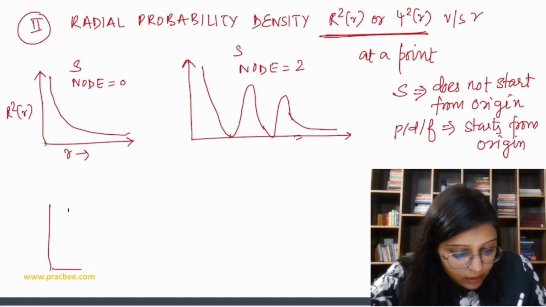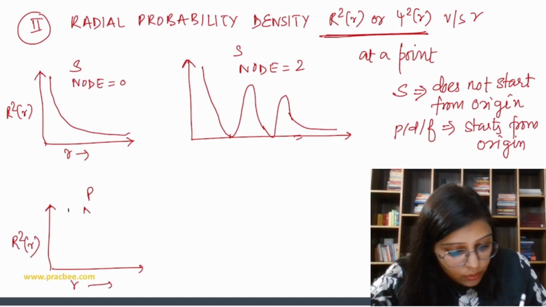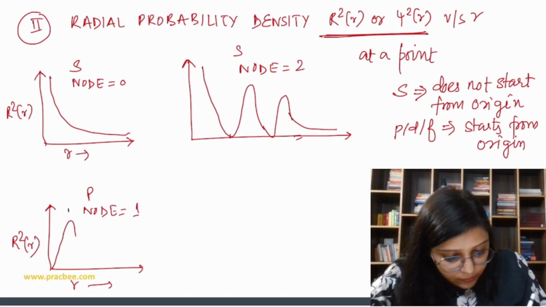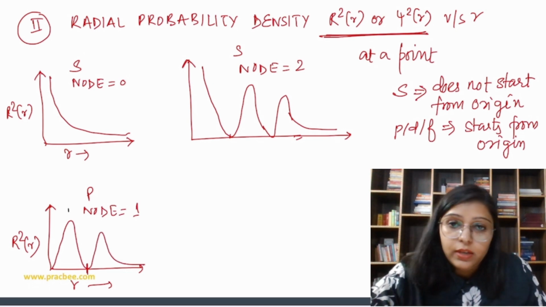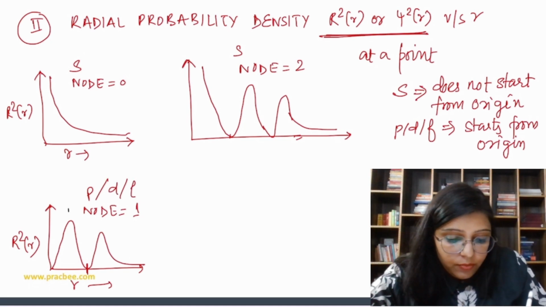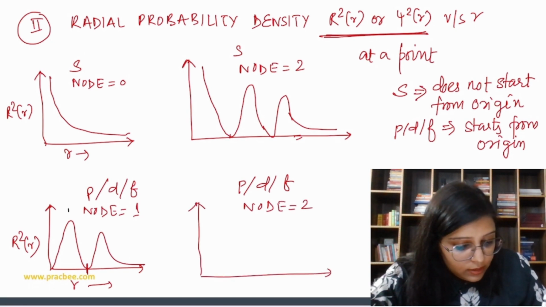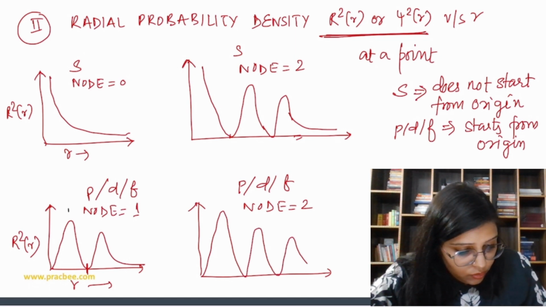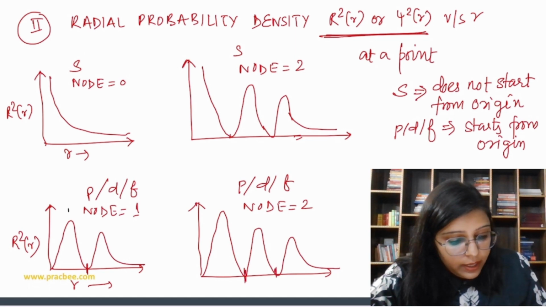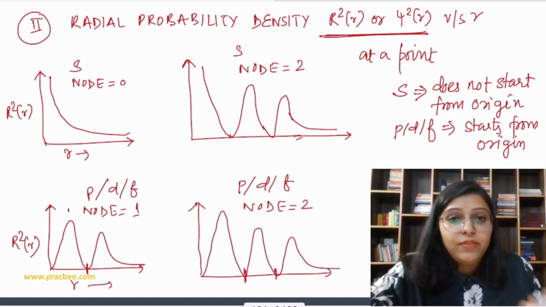Now if we have p, but node is 1. So what we can write like this? One node. This is one node, right? p, d, f, one node. p, d, f, node 2. It means we are going to plot like this. 1, 2, 3. Amplitude of wave decreases 1 and 2. Okay? So that is for p, d, f having node 2.